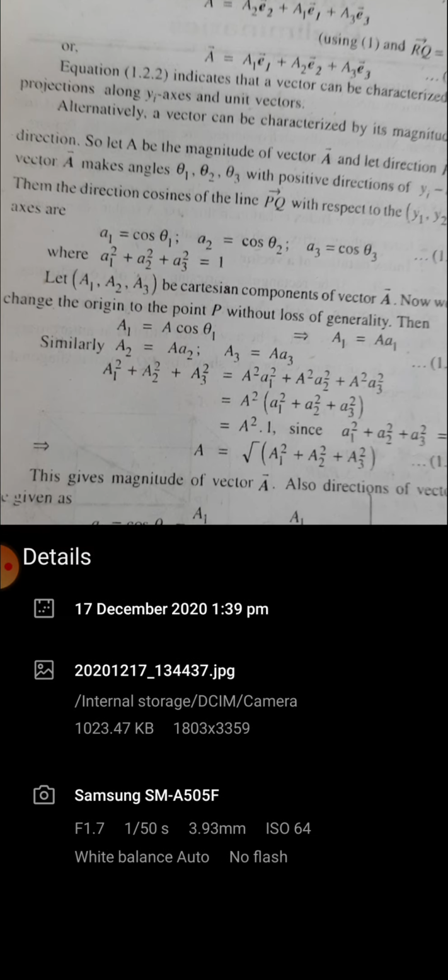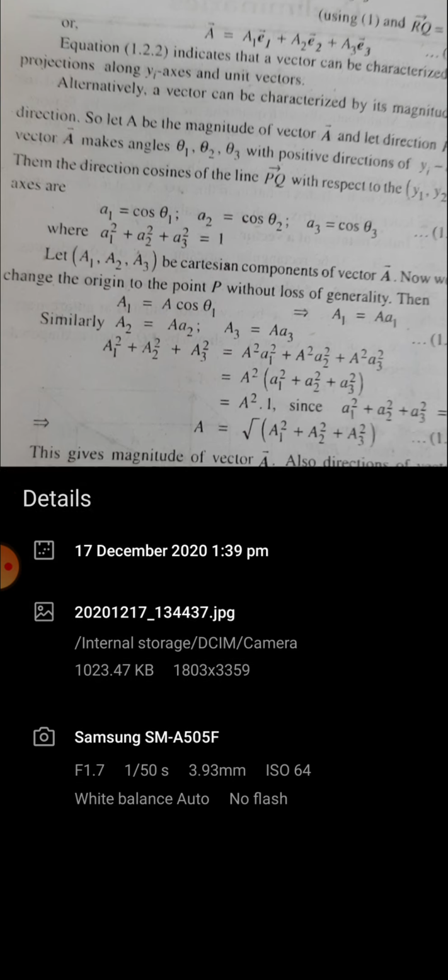A1 square plus A2 square plus A3 square is equal to A square a1 square plus A square a2 square plus A square a3 square. A square is common, so A square multiplied by a1 square plus a2 square plus a3 square, and then A1 square plus A2 square plus A3 square is equal to A square.